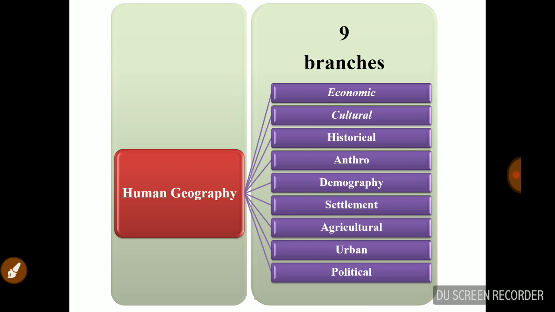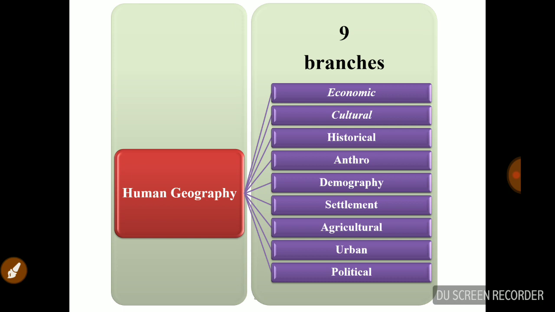Among these, economic geography definitely deals with man's activities in improving his material life, etc. And cultural, also known as social geography, is based on aspects of humans' habitat, clothing, food, shelter, skill, language, religion, etc. That is cultural.